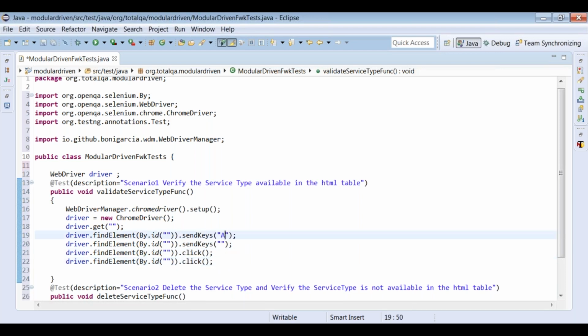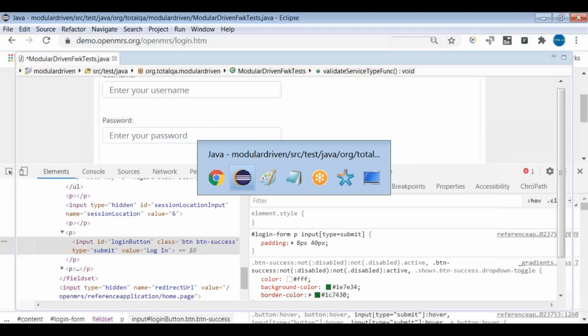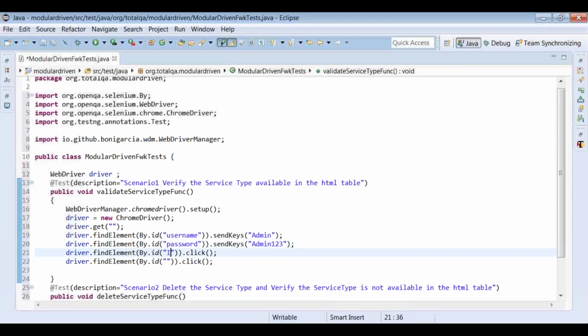So we provide here admin 123 to log in. So the ID is username. ID here is password. The ID here for the login button and the inpatient ward is, here it is inpatient ward. We have the ID is login button for login.